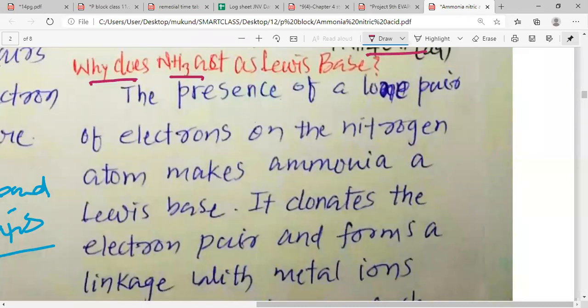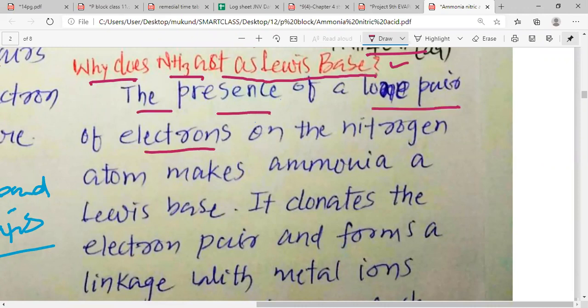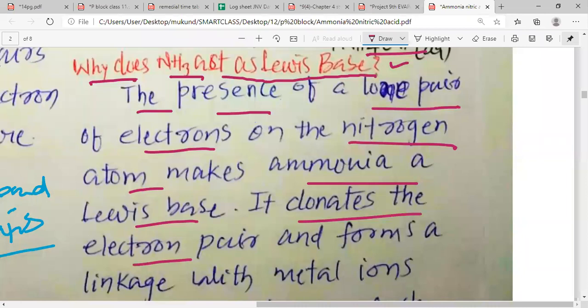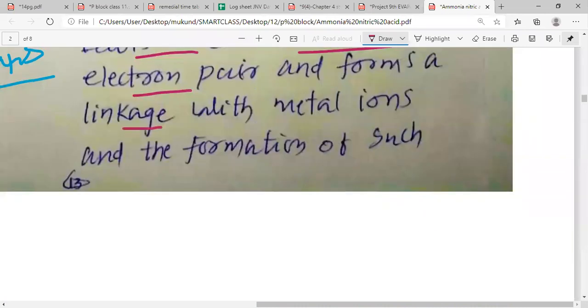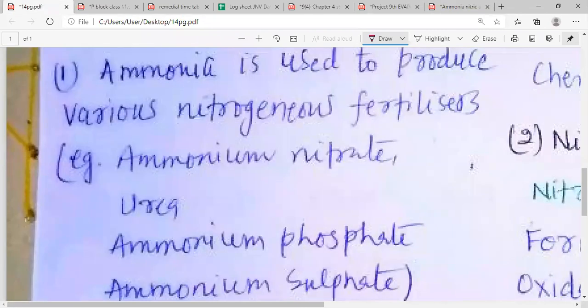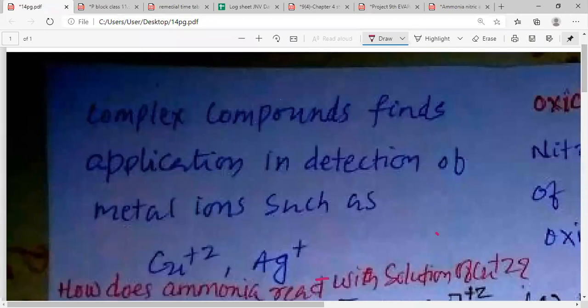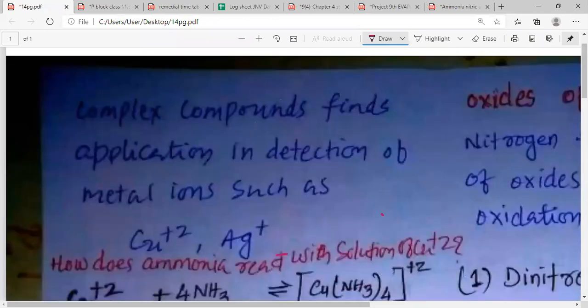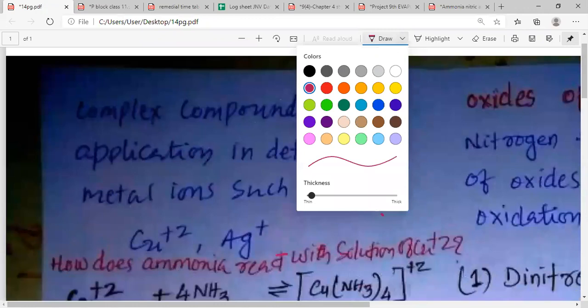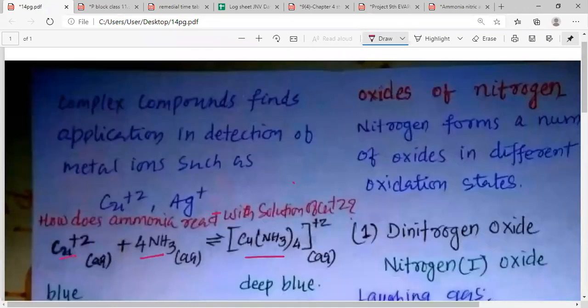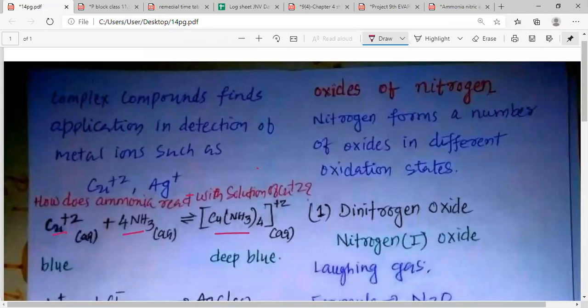Now, why does NH3 act as a Lewis base? That is what we need to understand. The presence of a lone pair of electrons on the nitrogen atom makes ammonia a Lewis base. It donates the electron pair and forms a linkage with the metal ions, and this leads to the formation of complex compounds, my dear students. The formation of complex compounds finds application in the detection of the metal ion.